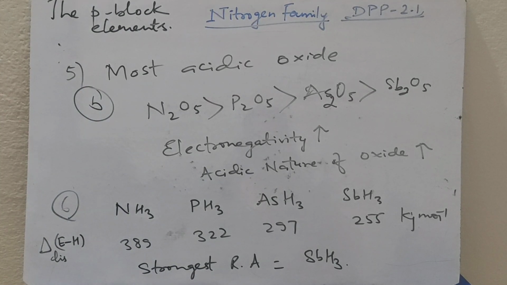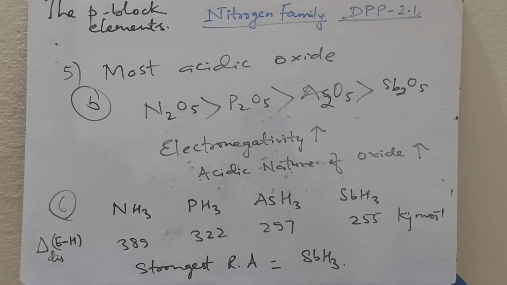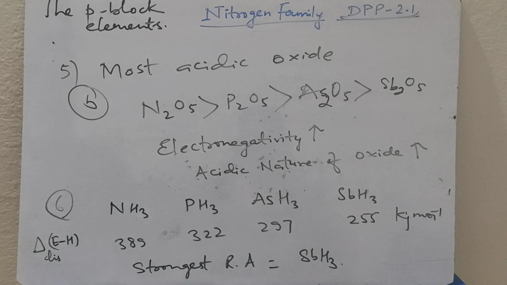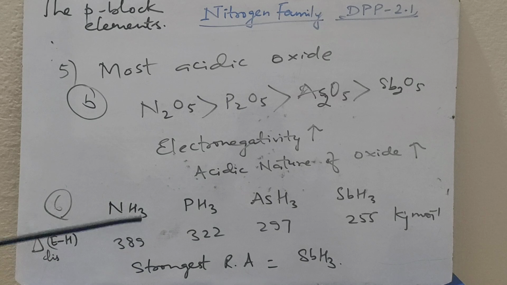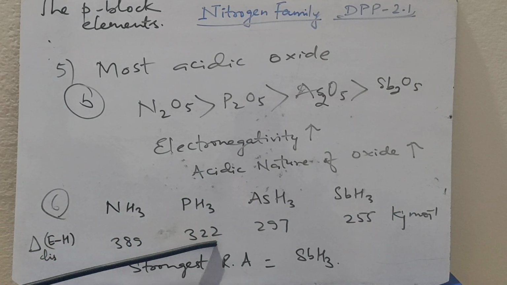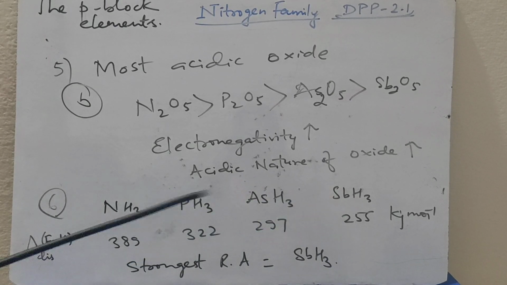Question number 6. Bond dissociation enthalpy of the E-H bond is given below. Which of the compounds will act as the strongest reducing agent? The bond dissociation enthalpy of ammonia is 389 kilojoule per mole, for phosphine 322, for arsine 297, for stibine 255.